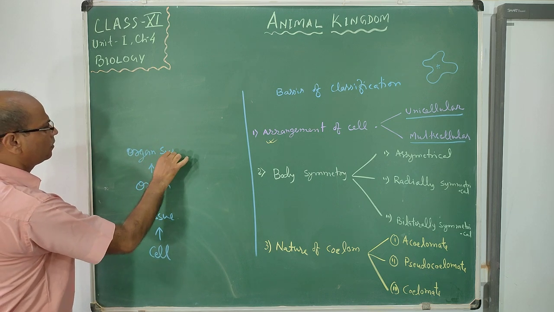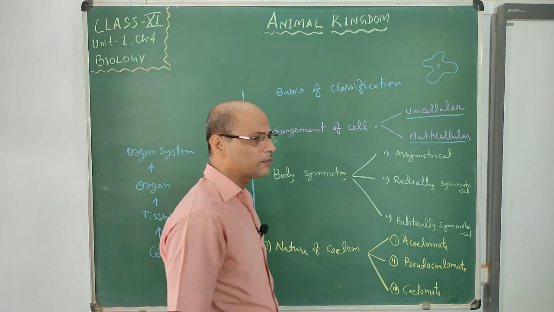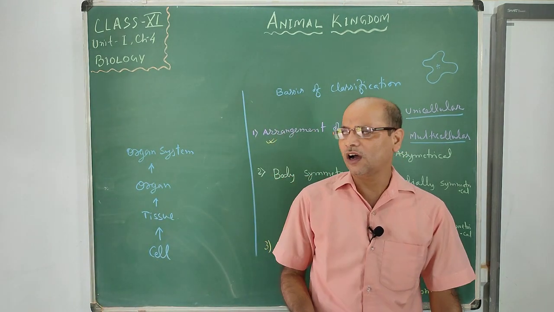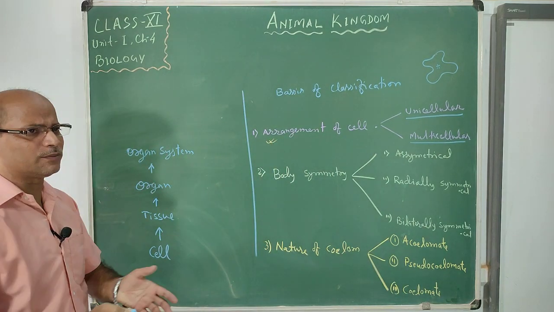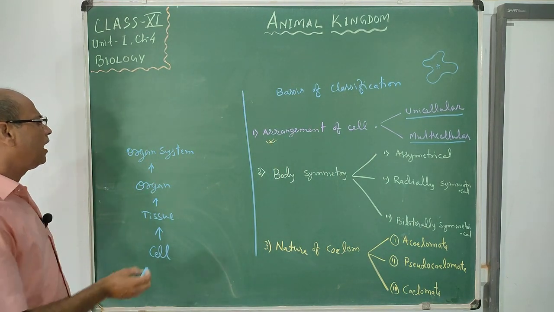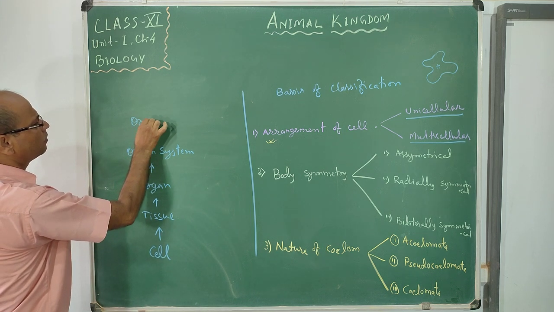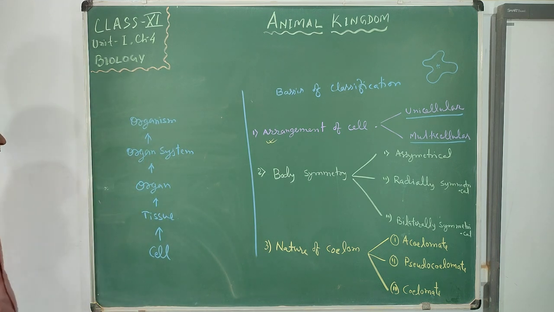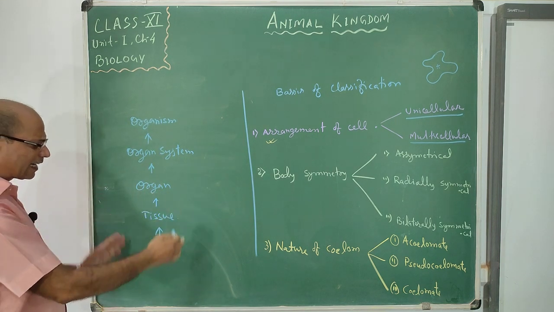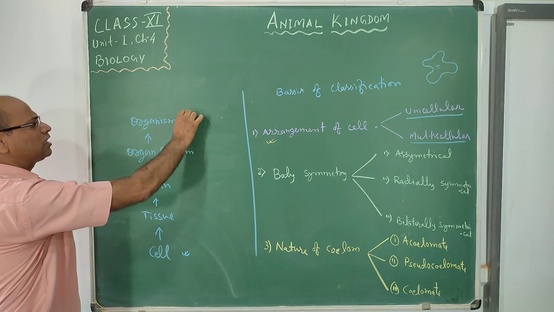Organ systems collectively do the activity of our body, and so many organ systems present in our body make the whole body, that is the organism. You have understood this. So this is the path from the unit, the cell, to the organism.